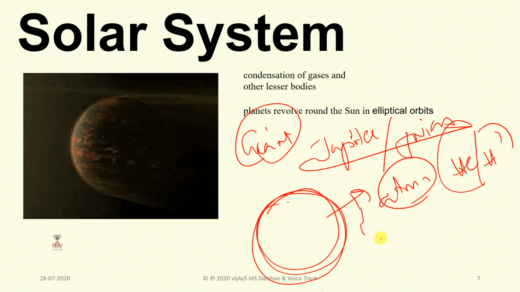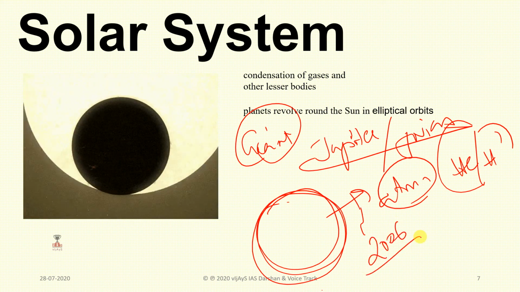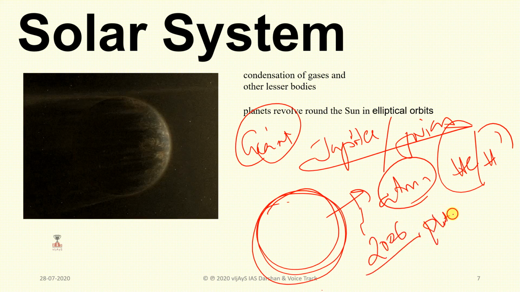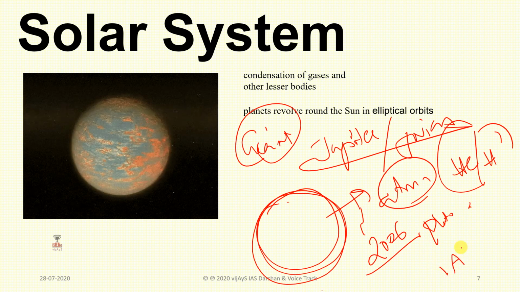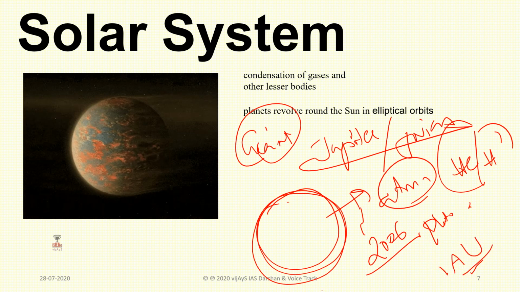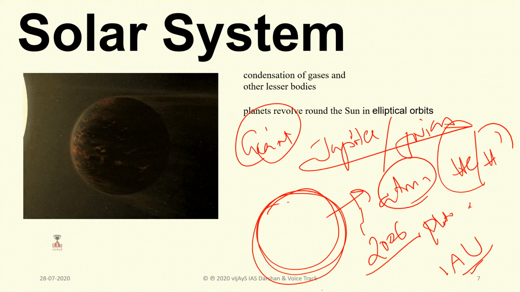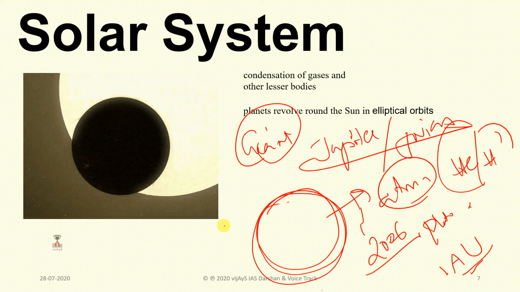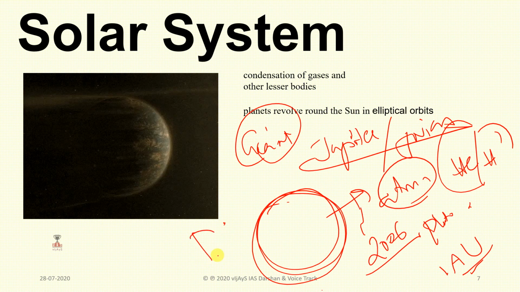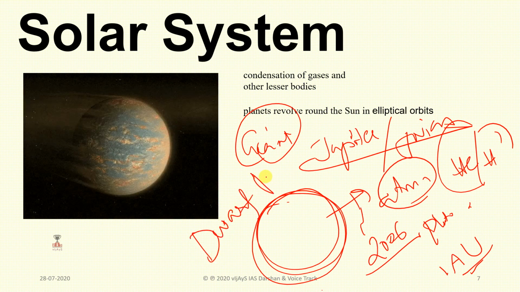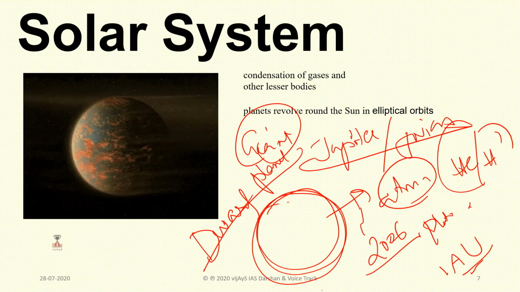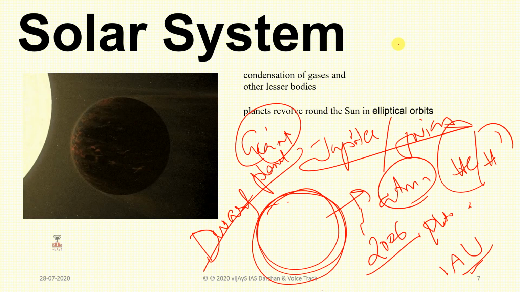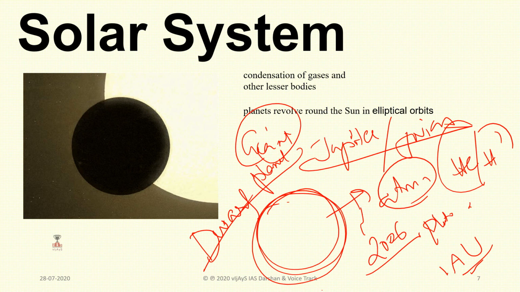Until August 2006, Pluto was considered a planet. However, in a meeting of the International Astronomical Union, a decision was taken that Pluto, like other celestial objects discovered in the recent past, may be called a dwarf planet. The 8 bodies officially categorized are planets, and they are classified in many ways.